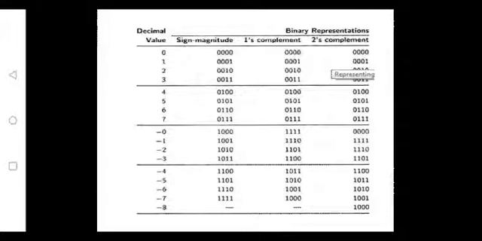In case of a sign magnitude, MSB bit always represents a sign and all the remaining bits represent the magnitude of that number. So if the given number has a negative value, this negative value can be represented in three different ways, that is sign magnitude, 1's and 2's. Sign magnitude is MSB is 1, remaining are the magnitudes. Coming to the 1's complement, you need to write down the sign bit as it is. So let me take an example of minus 0. In case of minus 0, the sign magnitude is 1000.